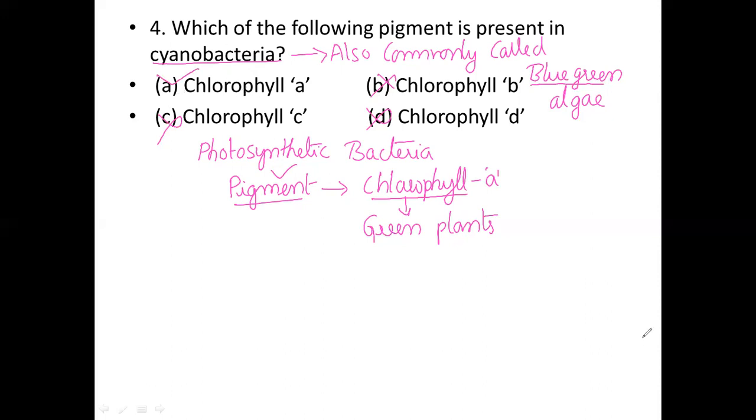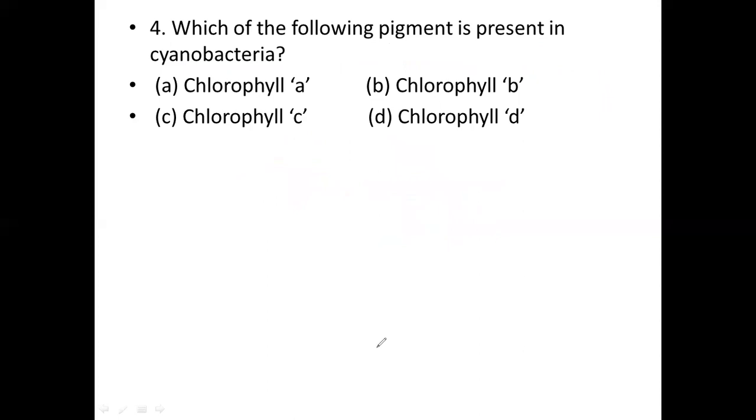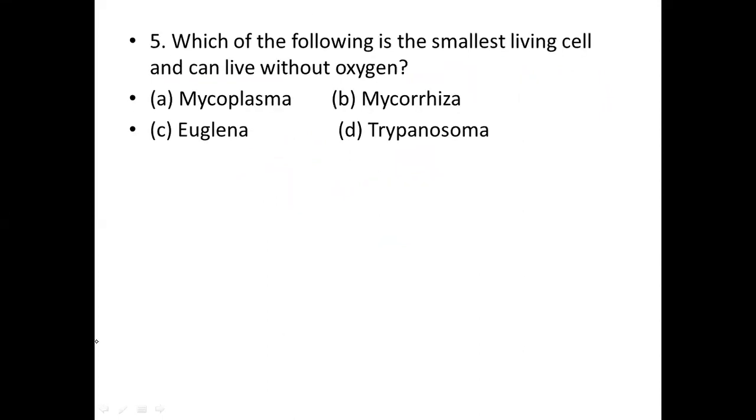Now I would like to move on to another question. Which of the following is the smallest living cell and can live without oxygen?